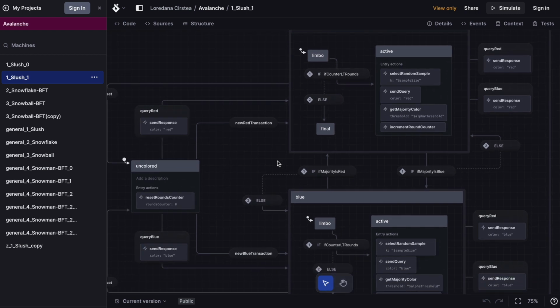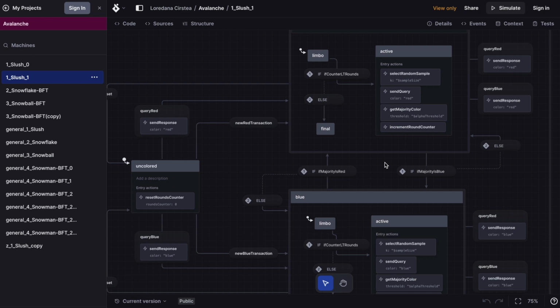So note that regardless of how many times the majority color changes here between red and blue, when the round counter reaches the M value, the node finalizes the color. So the protocol makes sure that all nodes at least can reach a final state, even if they may not reach the same state if we have malicious nodes in the network, because this is a sampling protocol.